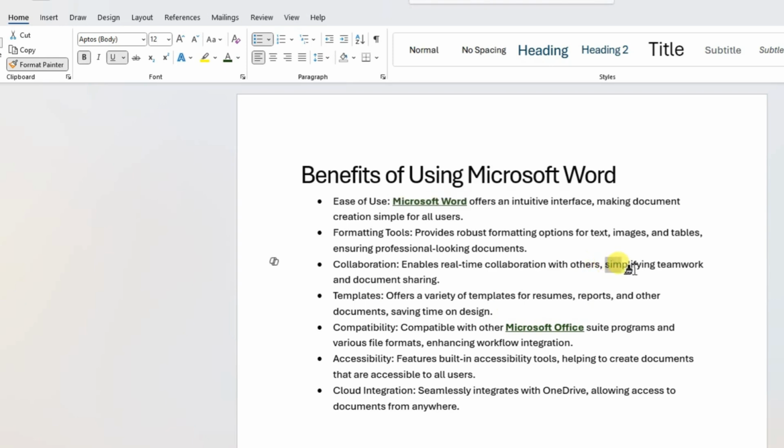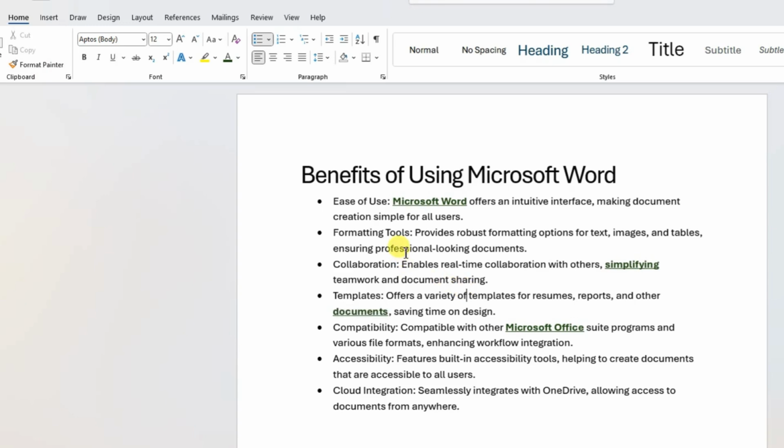For example, if I apply formatting here and I can still see the brush sign, I will apply the formatting here as well. To remove that brush, I'll click again, so it will remove that format painting brush.